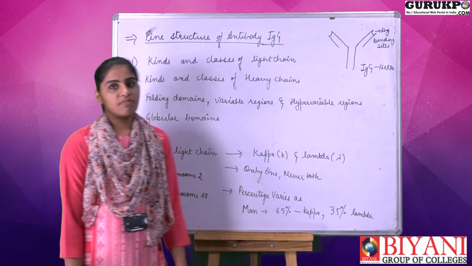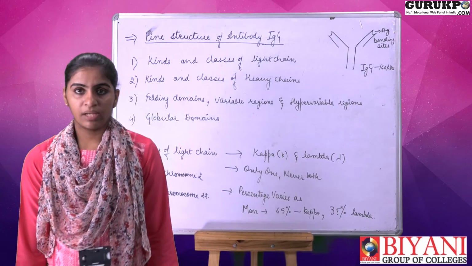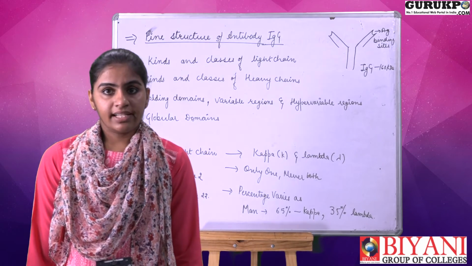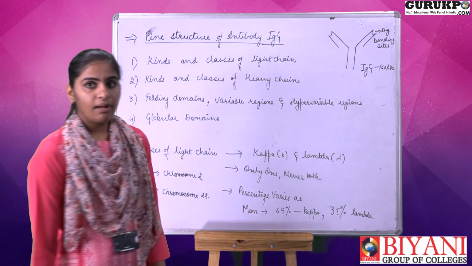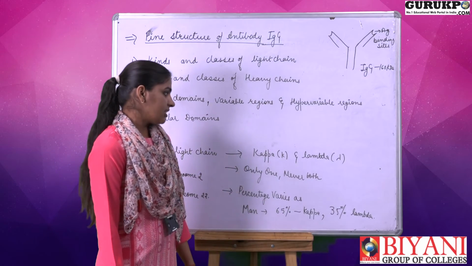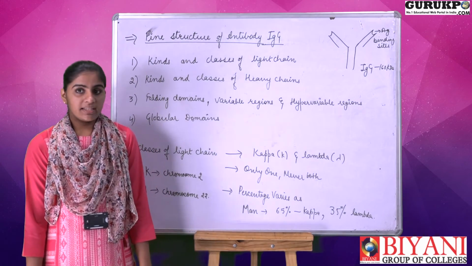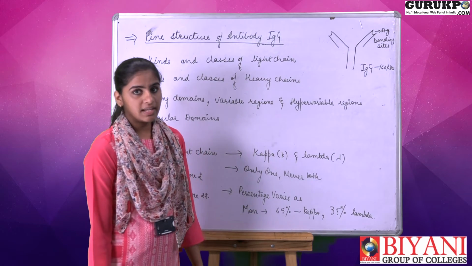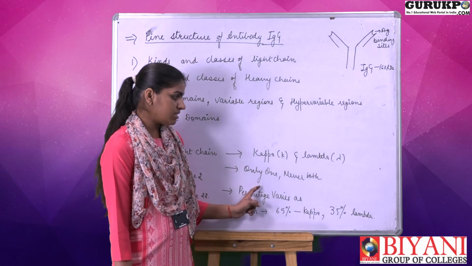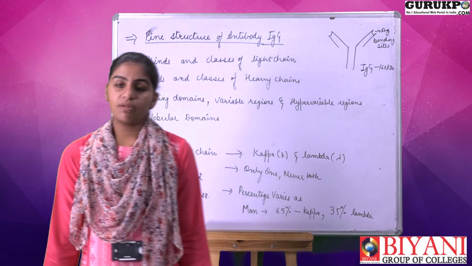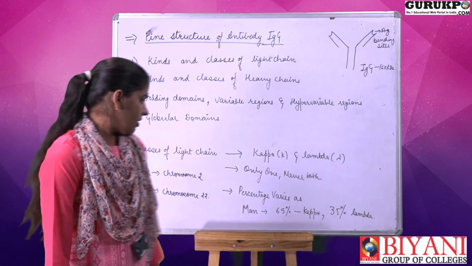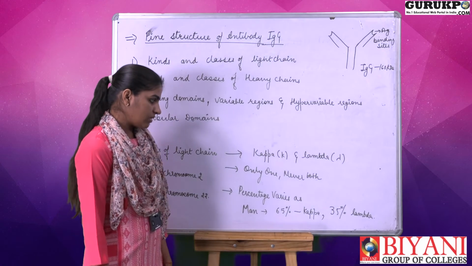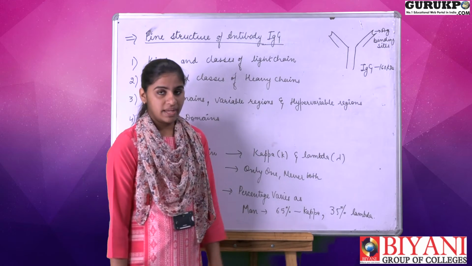There are two classes of the light chain in the human being. They are denominated as the kappa or the lambda chain. In humans, only one, either the kappa or the lambda, is present. They cannot be present in combination. And the percentage of kappa and lambda varies.